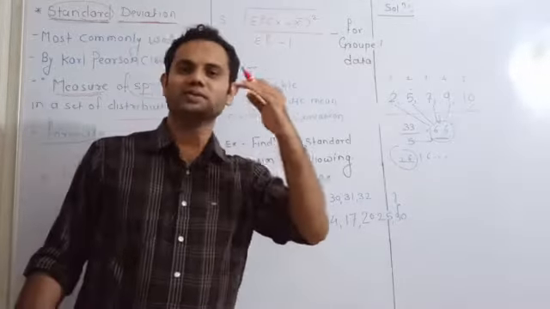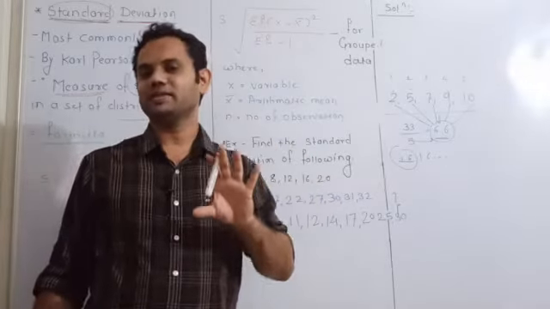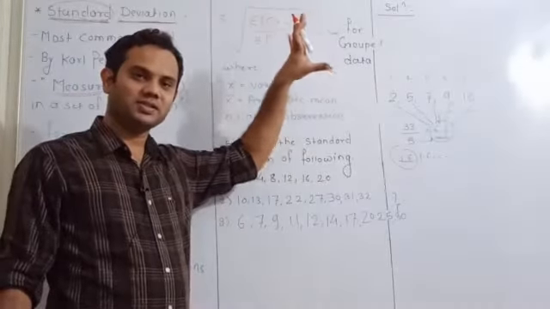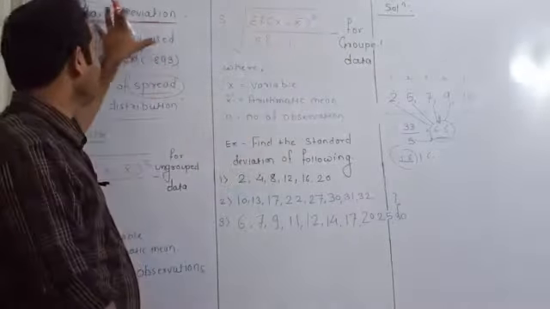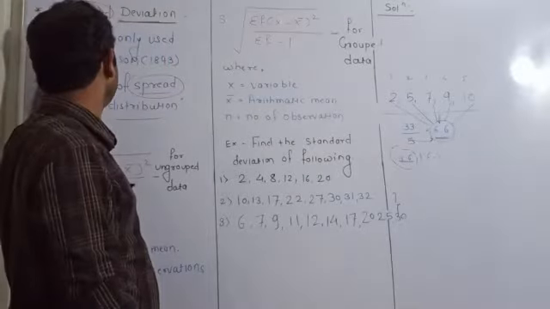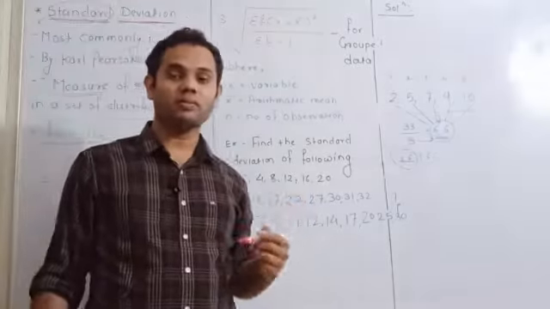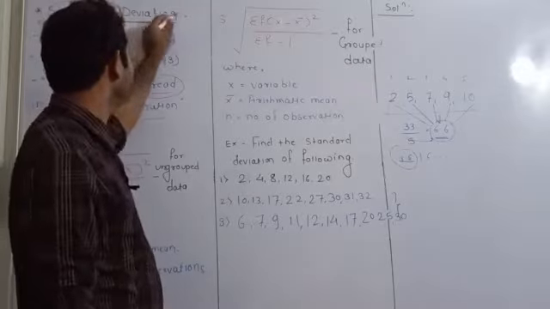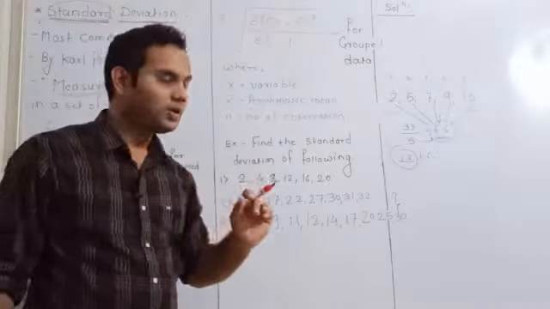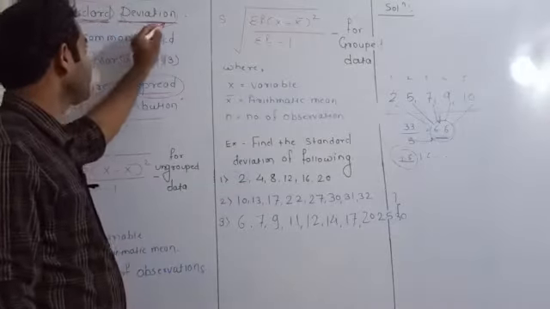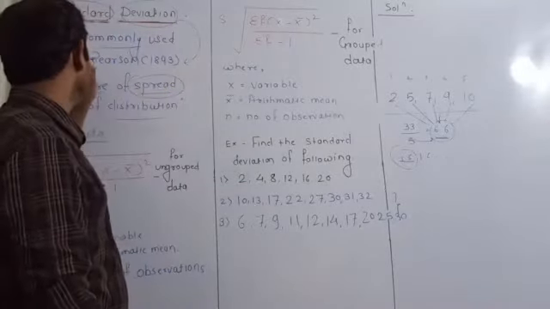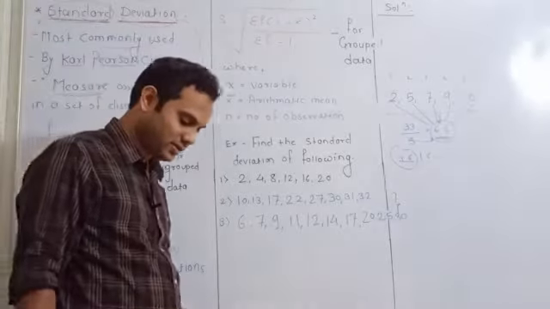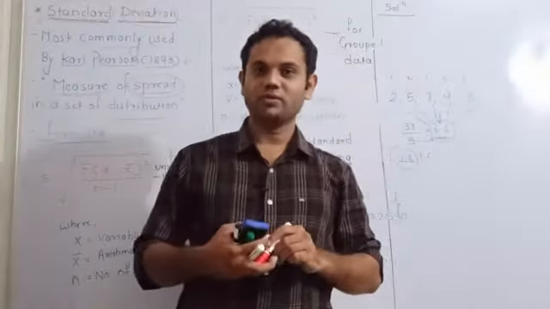in that formula we have to ignore the signs, and to avoid these problems or inadequacies, mean deviation's inadequacies are overcome in the standard deviation. Therefore the word standard comes, meaning it's most commonly used. Okay, most commonly used, therefore it is called standard, and deviation means to scatter. It was first introduced by the scientist Karl Pearson in 1893. Okay, so this is about the standard deviation.